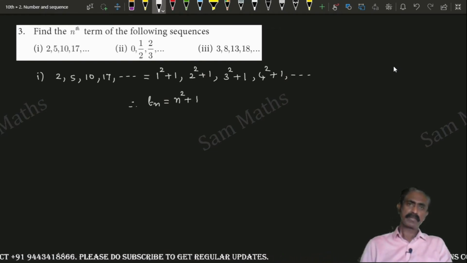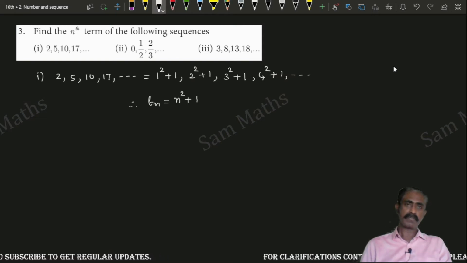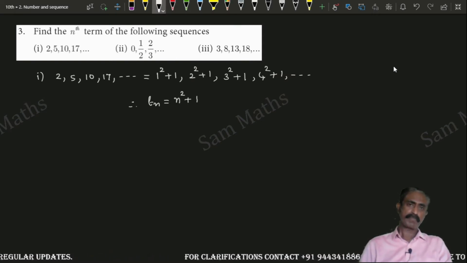Clear, children? The third term is 3 square plus 1. The fourth term is 4 square plus 1. So the nth term will be: Tn is equal to n square plus 1.